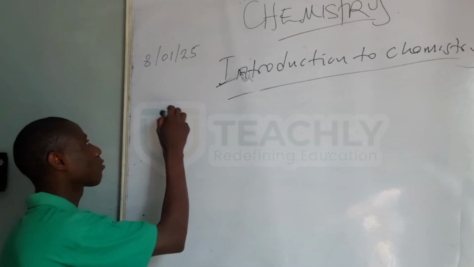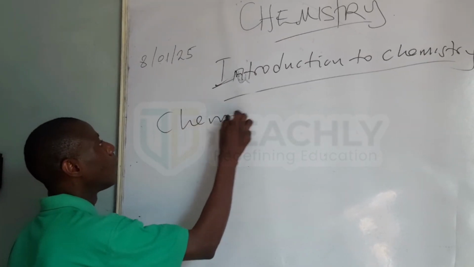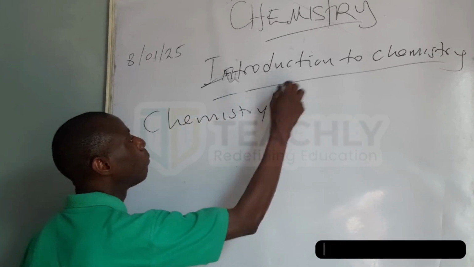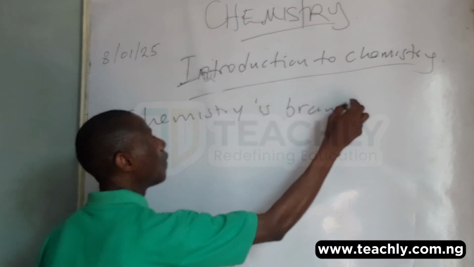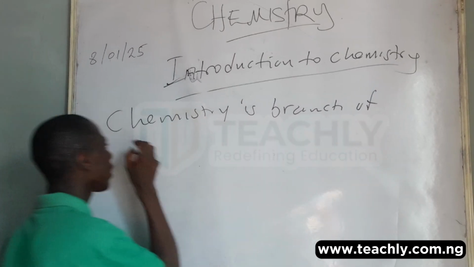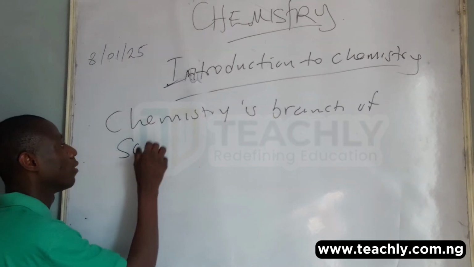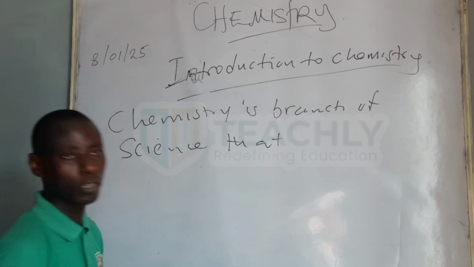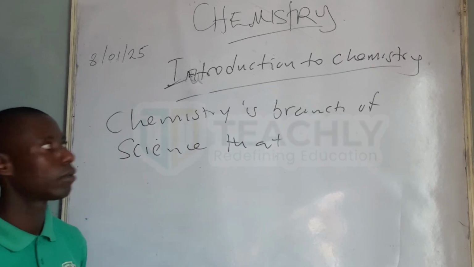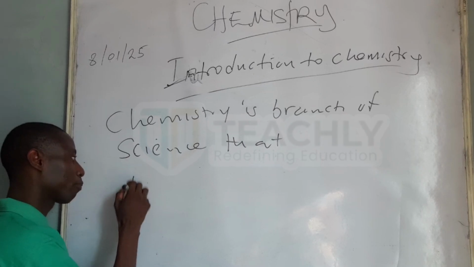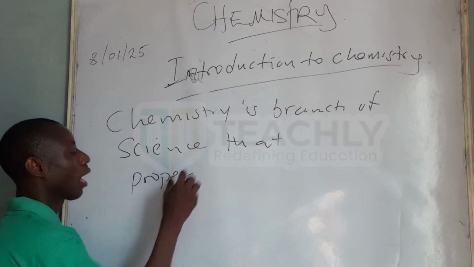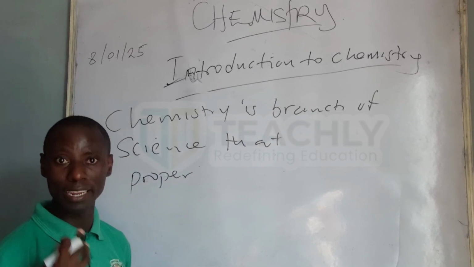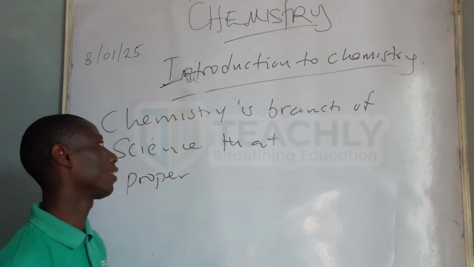When I say chemistry, chemistry is the branch of science that deals with the components, properties, and how the elements relate together.